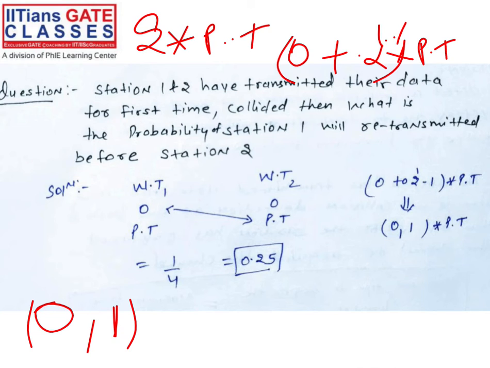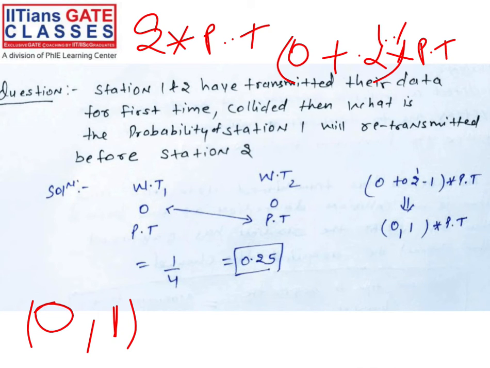Station 1 and station 2 can both transmit in the starting, right? The second possibility is station 1 can transmit and station 2 can wait. The third possibility is station 1 can wait and station 2 can transmit. The fourth possibility is both can wait, right? That is a possibility. The probability asked in the question is that station 1 will retransmit before station 2. That's why 1 divided by the total 4, so 1 by 4, right?